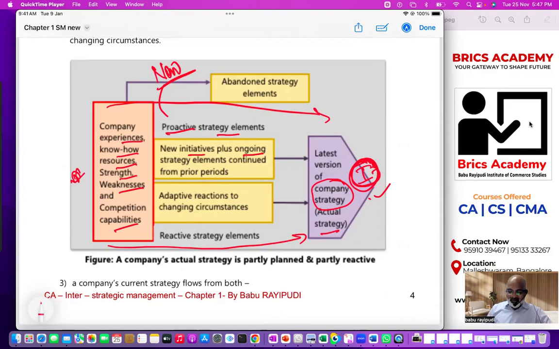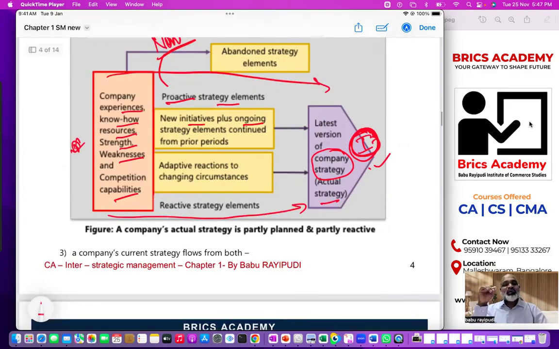And now understand, okay, I'm implementing. But when I'm implementing, there is a possibility competitor will be a little smart and he's smarter than me. He might introduce some new methods. So just because I'm implementing something new, that does not mean competitor will keep quiet. Competitor will definitely start something new. Some unanticipated, unexpected events might happen in the market. When unexpected, unanticipated events happen in the market, you must react also, no?